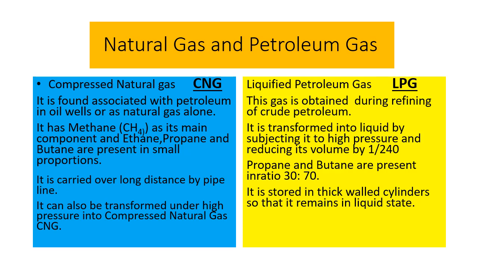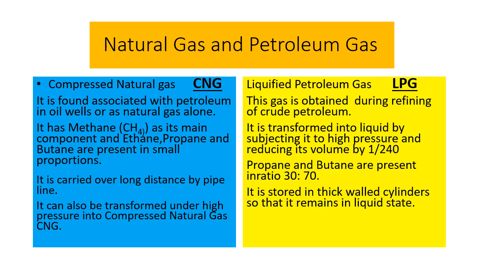It has methane as its main component, and ethane, propane and butane are present in small proportions. It can be carried over long distances by pipelines. It can also be transformed under high pressure into compressed natural gas, and hence it is commonly known as CNG.